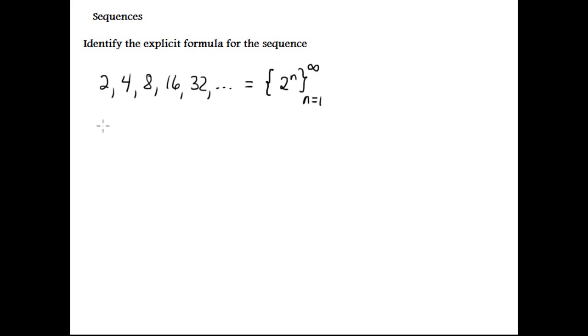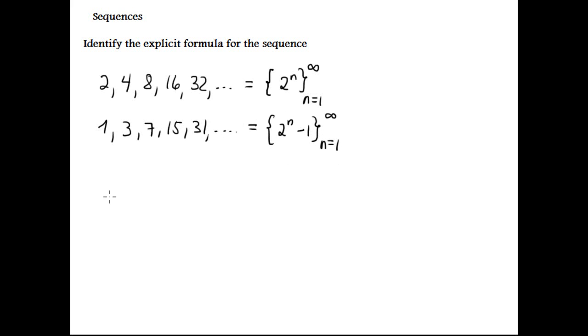Suppose another, similar: 1, 3, 7, 15, 31. Well, it's exactly the same except it's minus 1. So the formula is 2 to the n minus 1 from n equals 1 to infinity.